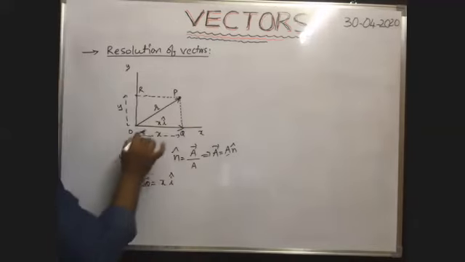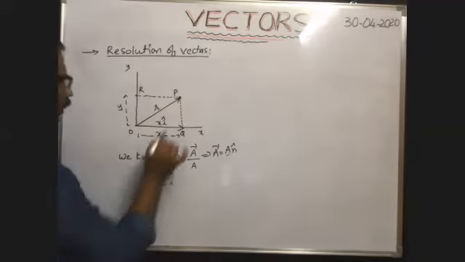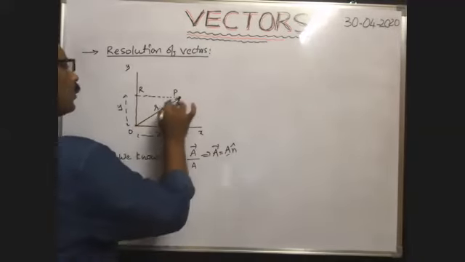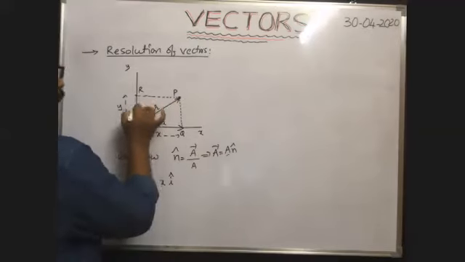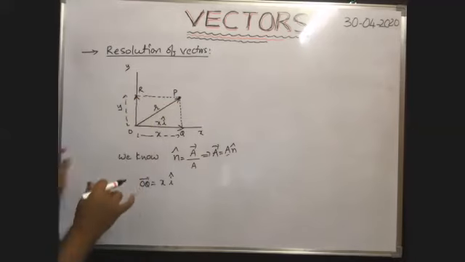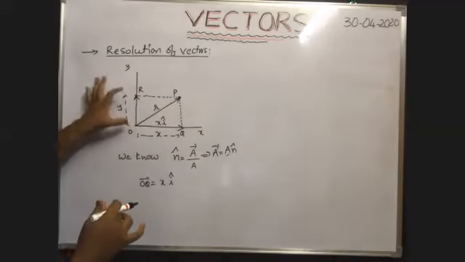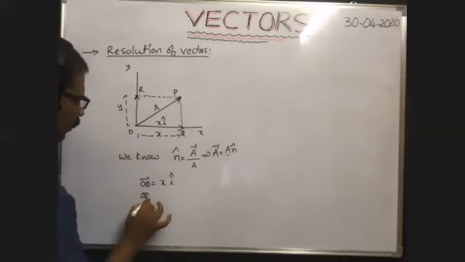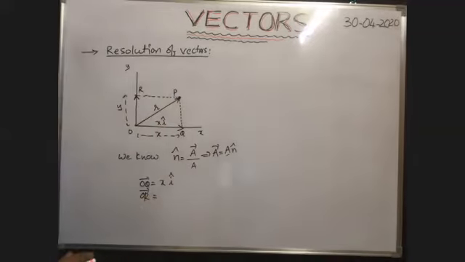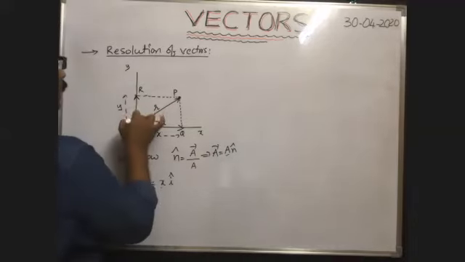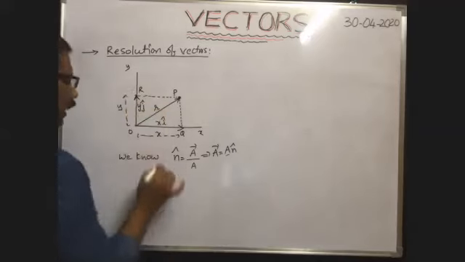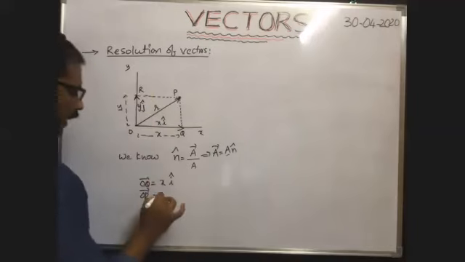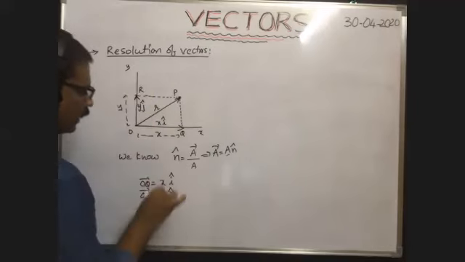Similarly, what about QP bar? Whenever the body travels from this point to this point, at the same time it has covered a displacement equal to OR, no? So this is the displacement of the same body along the y-axis. So what is OR bar? Tell me, what is OR bar? That is y into j cap, no? Because the unit vector along the positive y-axis is represented with j cap. That's why y into j cap is the displacement vector along the y-axis.